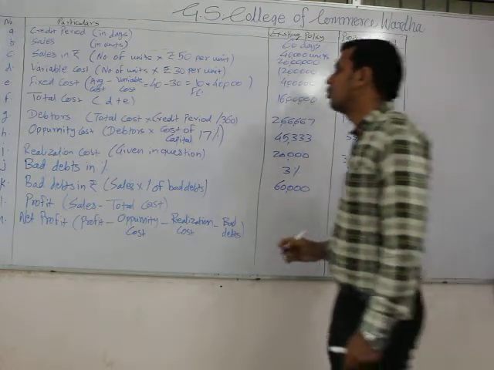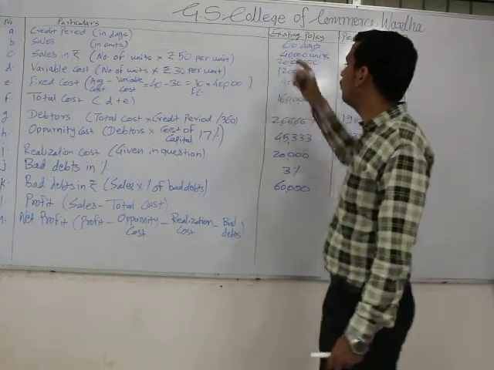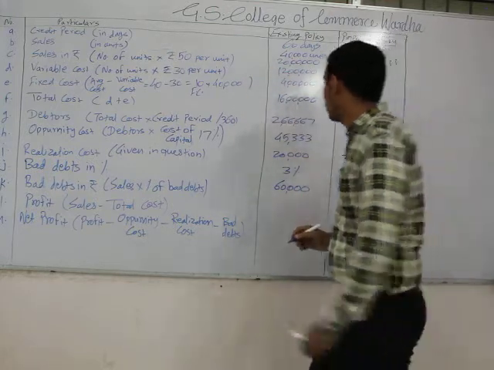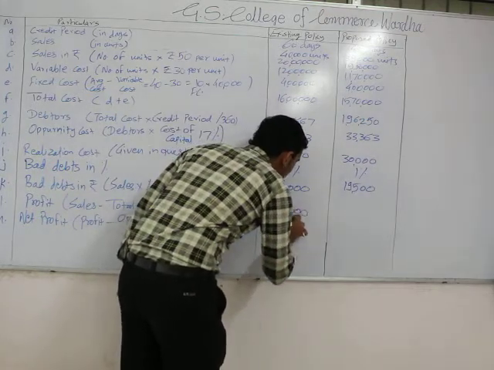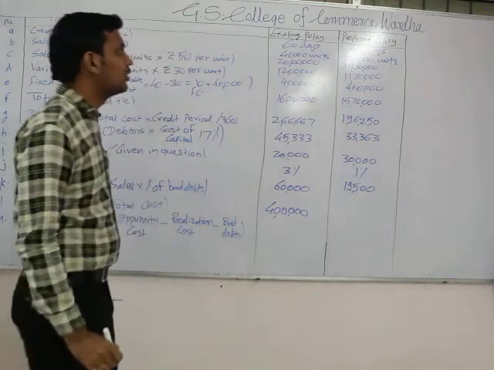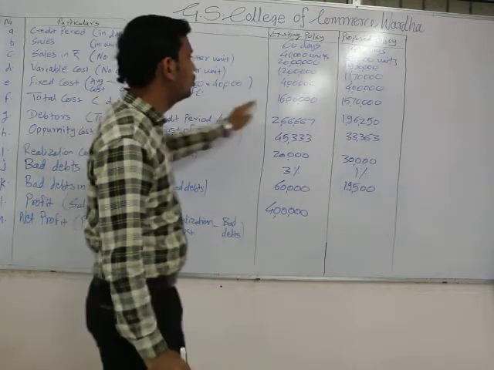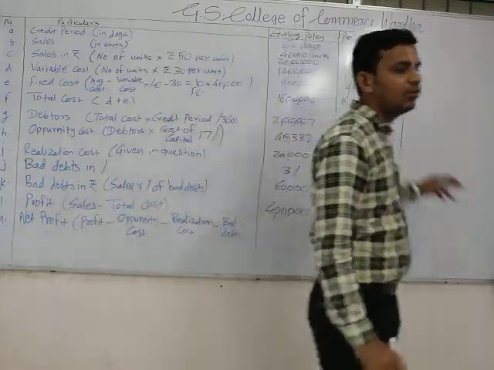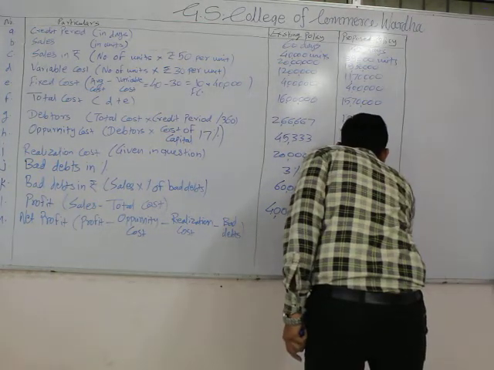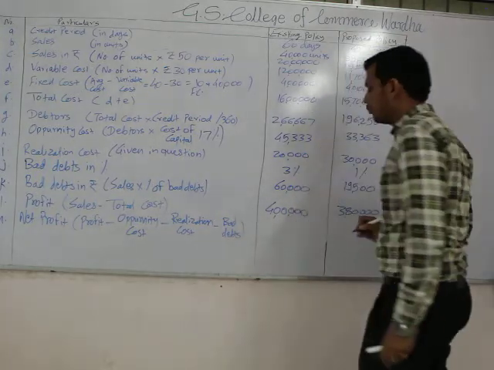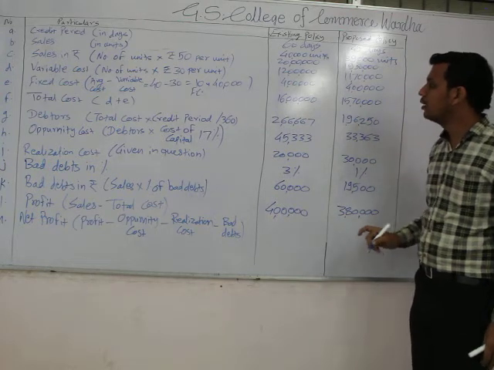Now we have to calculate profit. The formula for calculation of profit is sales minus total cost. Sales was 20 lakh, total cost was 16 lakh. Therefore profit is 4 lakh rupees. For the proposed level, sales is 19,50,000, whereas total cost is 15,70,000. Therefore profit is 3,80,000. This is the profit under both policies. We can see that it has been reduced by 20,000.